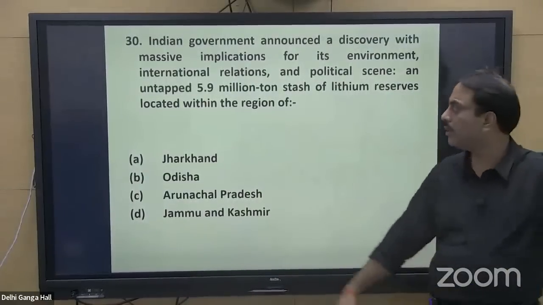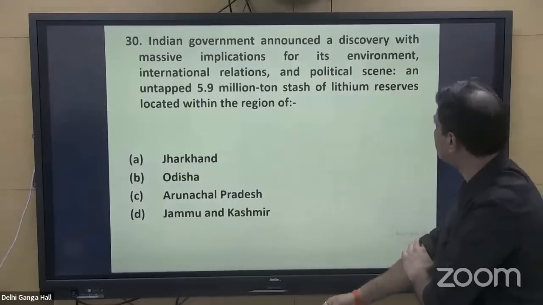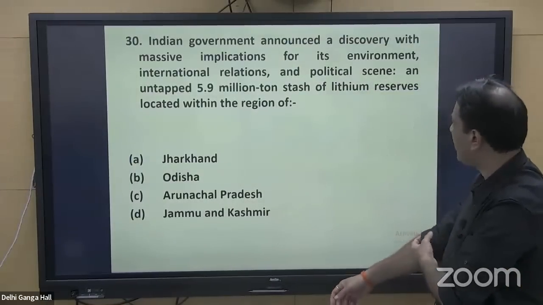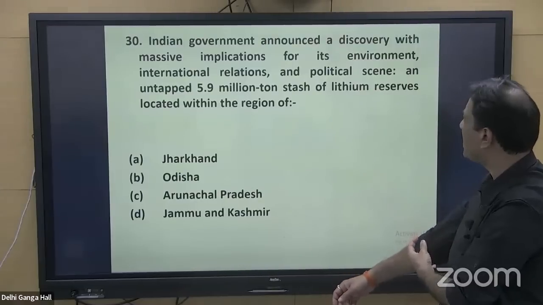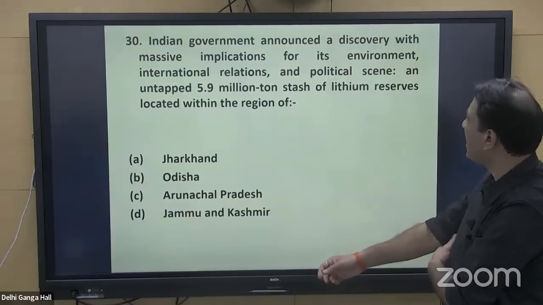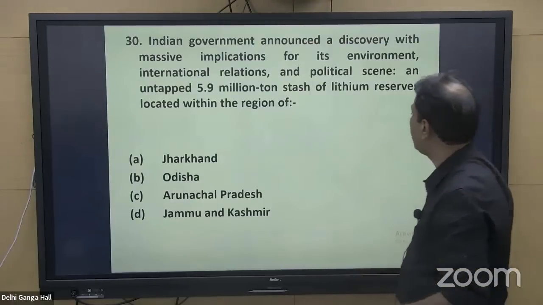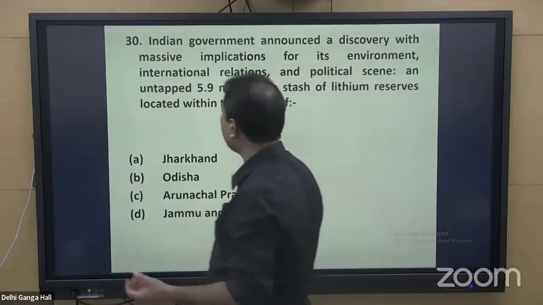Time is also. The Indian government announced a discovery with massive implications for its environment, international relations, and political scene. An untapped 5.9 million ton stash of lithium reserves located within the region of.